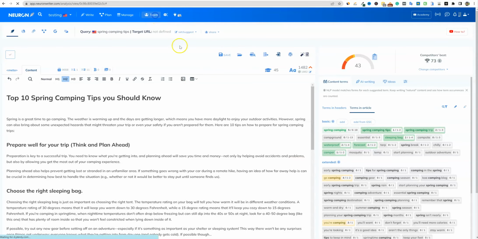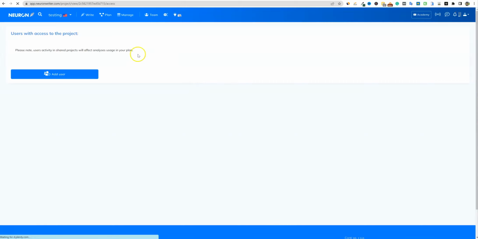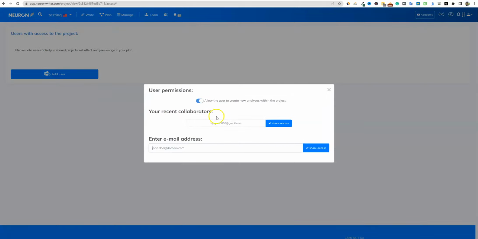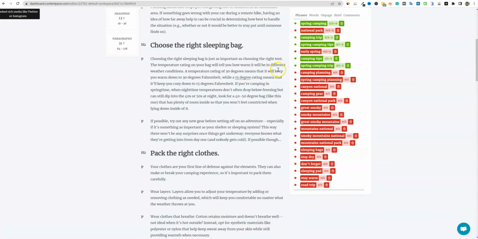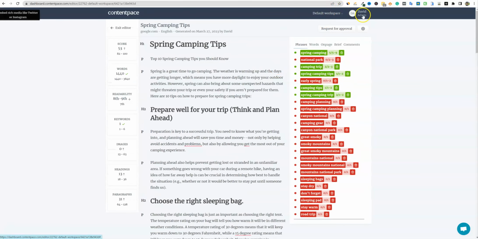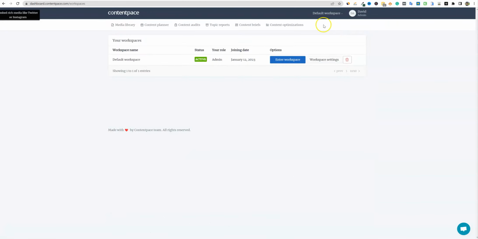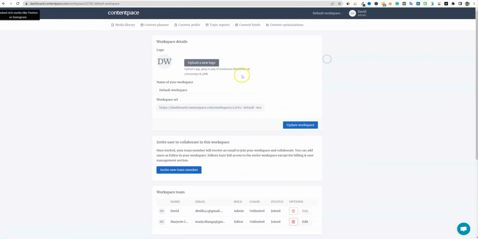Up here, you also would just go to team right over here, and then you would go and add user, and share access right there. Boom. And then up here, Contentpace, I think wins with team management. It is a little trickier. So let's see, if I go into workspace settings, and then invite team member.